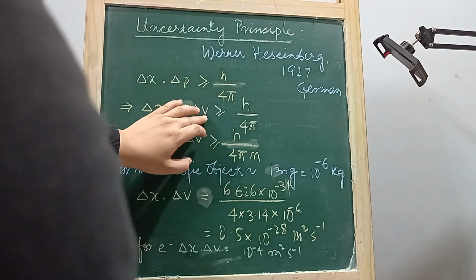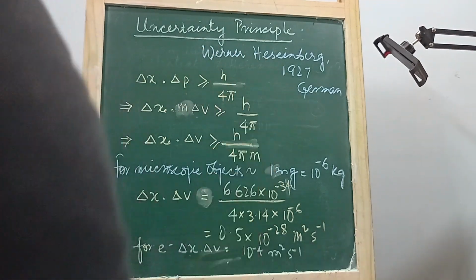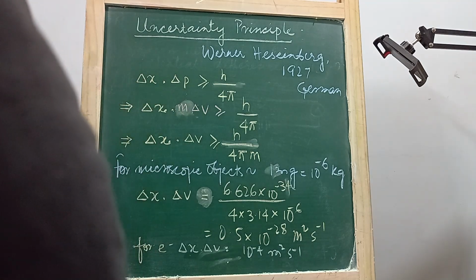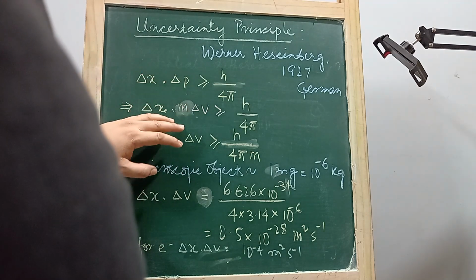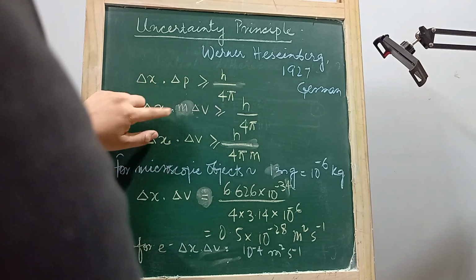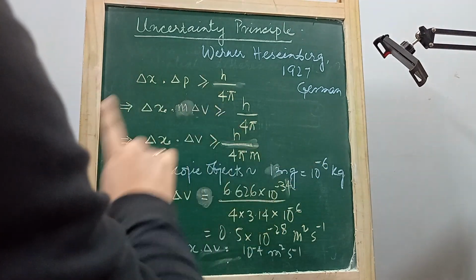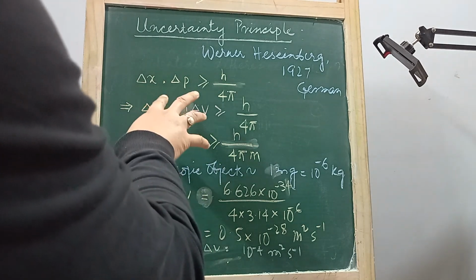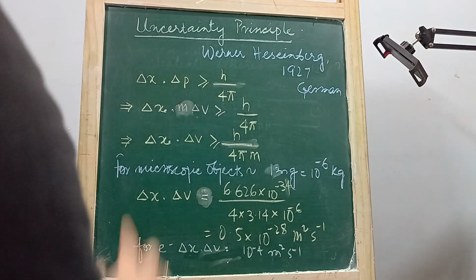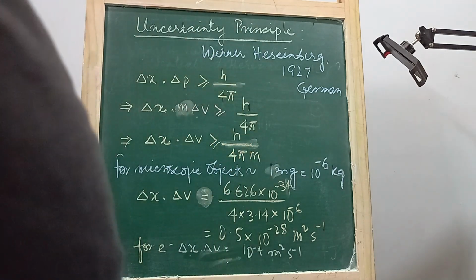If you are able to calculate the velocity very accurately, the uncertainty in velocity is very low, then the uncertainty in position will be very high. And if uncertainty in position is very, very low, then uncertainty in velocity will be very high. They are inversely proportional. So it's not possible to determine both the position and the velocity with a very precise value. If one is precise, the other will be vague. If one is vague, the other will be precise.